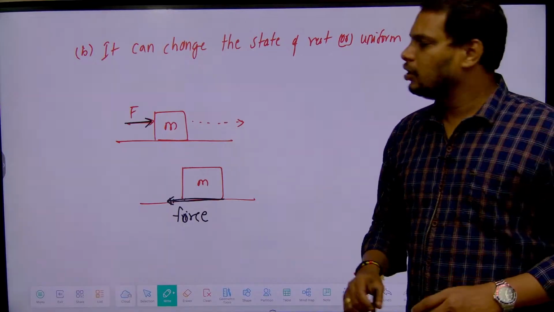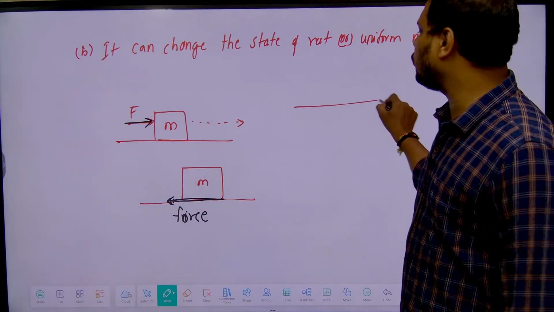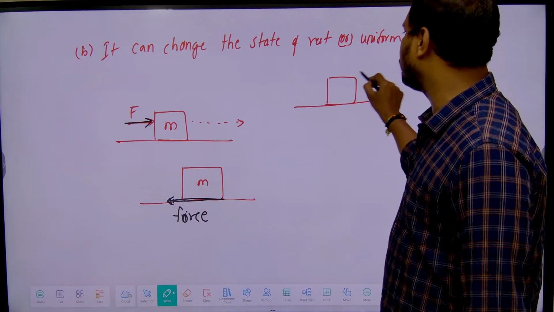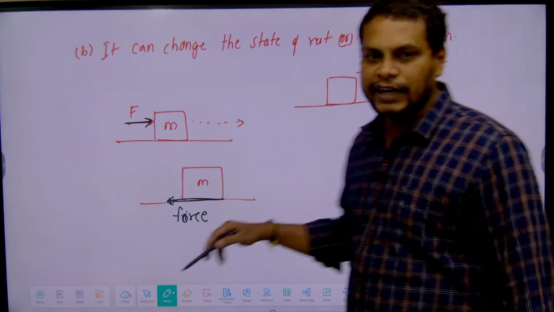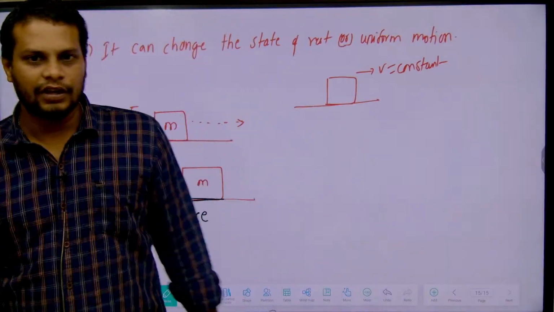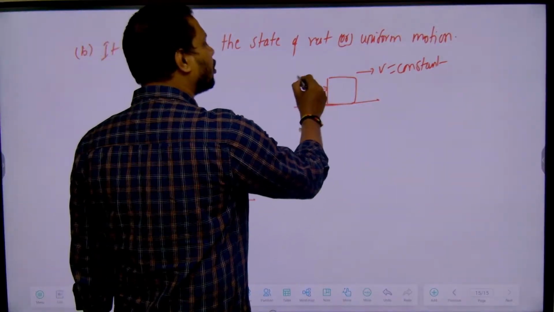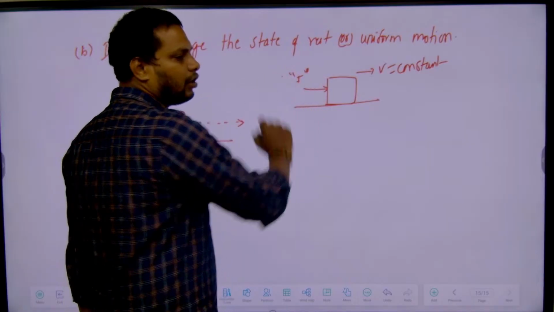Now suppose a body is moving with constant velocity. Suddenly, to accelerate this body, we have to apply some external force.